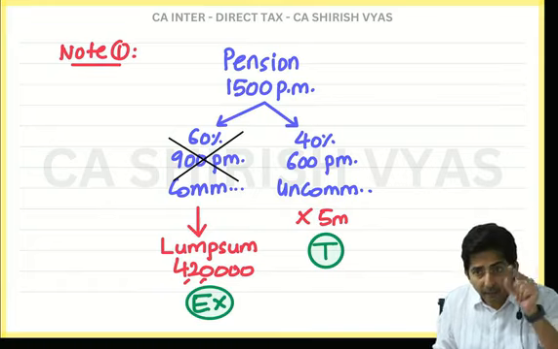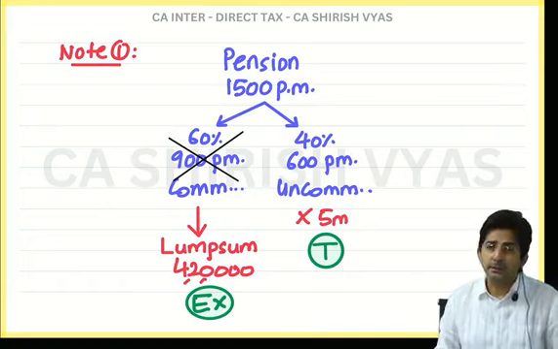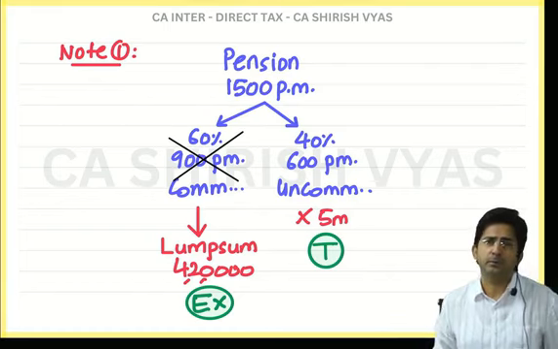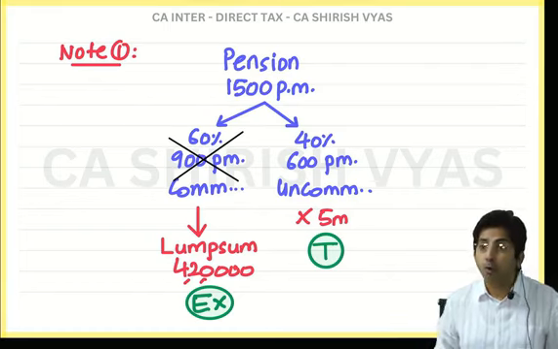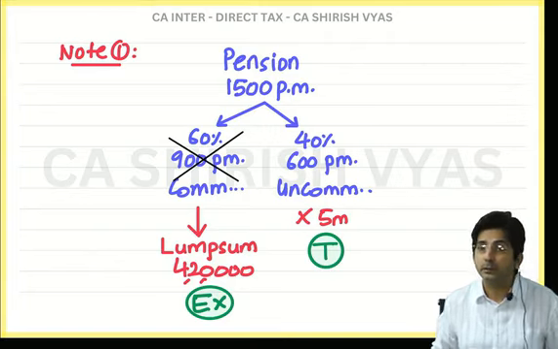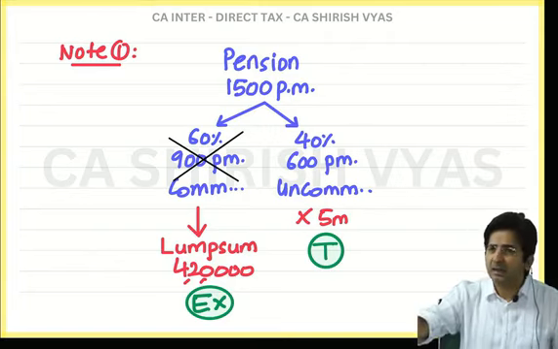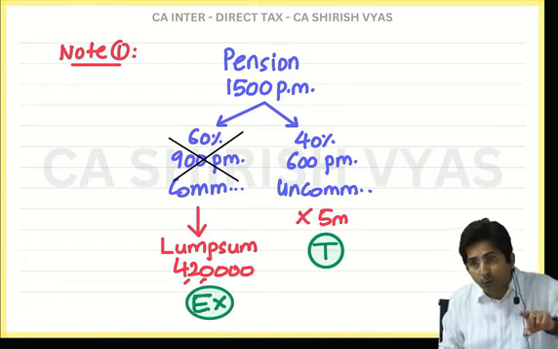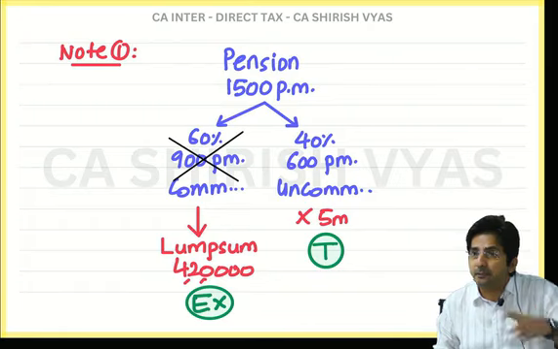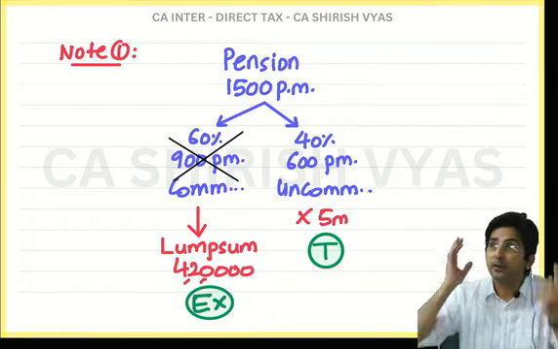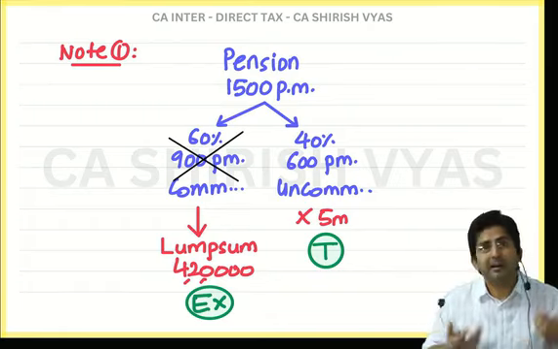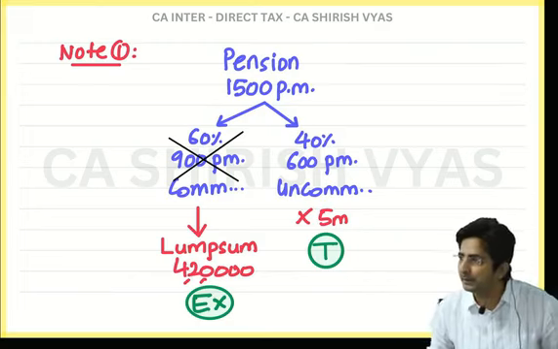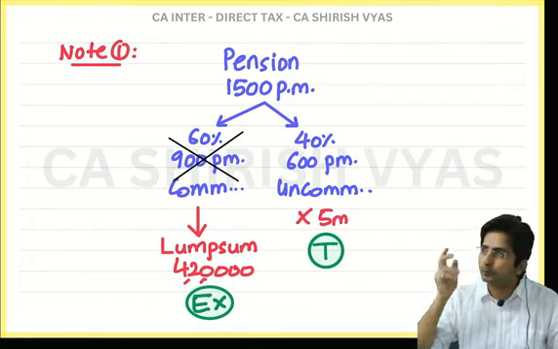Now what the income tax department says is, if you commute up to 50%, we will exempt you. But the employee says, no, I want to commute 60. Your choice. We are not forcing you. But what we are saying is, if you commute up to 50%, we will exempt you. Because whenever you are confused, what to do? Take half in lump sum, take half monthly. Half means 50%.